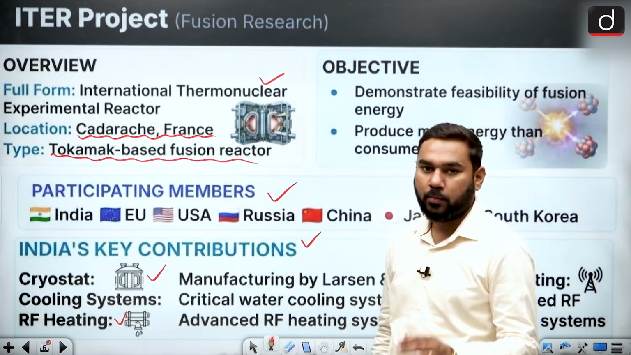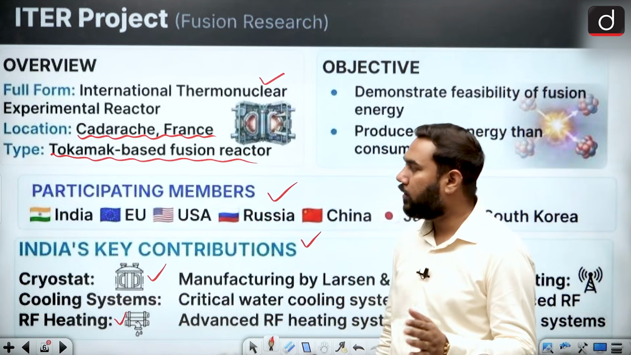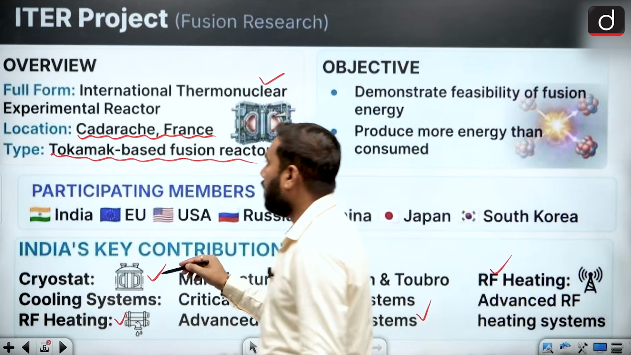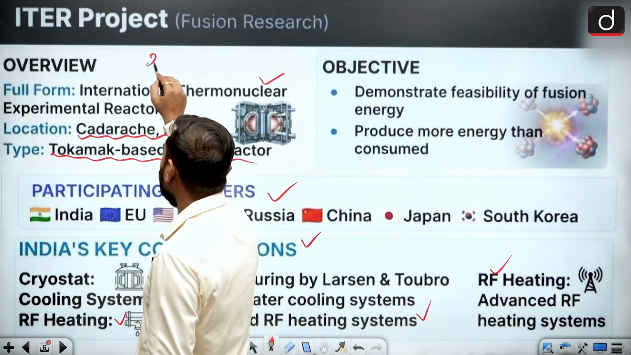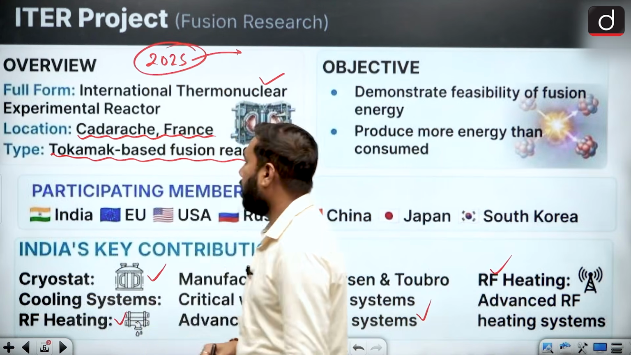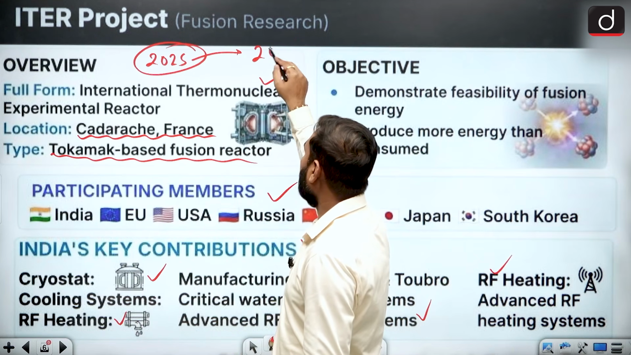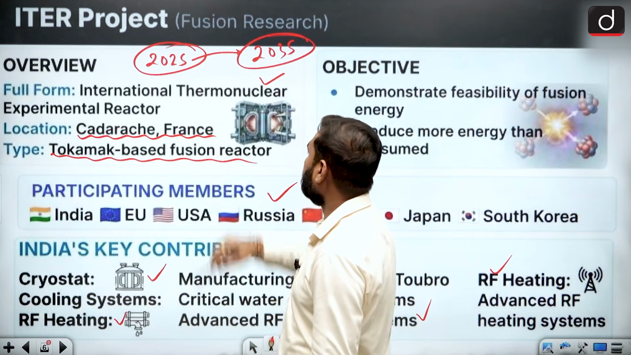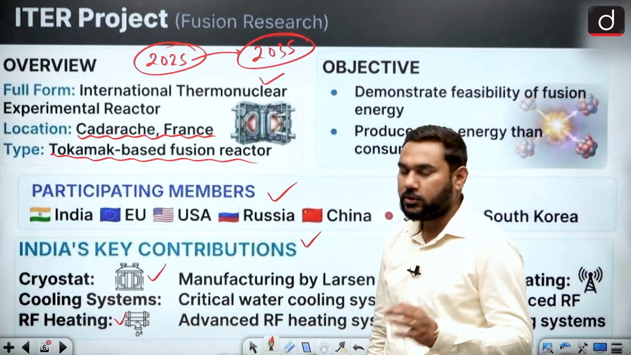Always remember, the ITER project is one of the most important projects, and the development of its infrastructure can be completed in 2025, and it is expected that this can provide commercial energy by 2035. What are the best features?